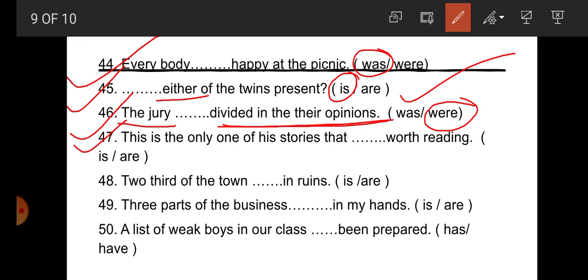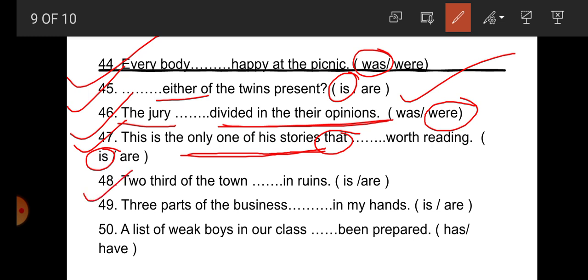47, this is the only one of his stories that dash worth reading. Student, here that is what? Relative pronoun. And before the relative pronoun, what is the antecedent? Only one of his stories. So here it indicates what? Singular one. So here the singular verb is correct.